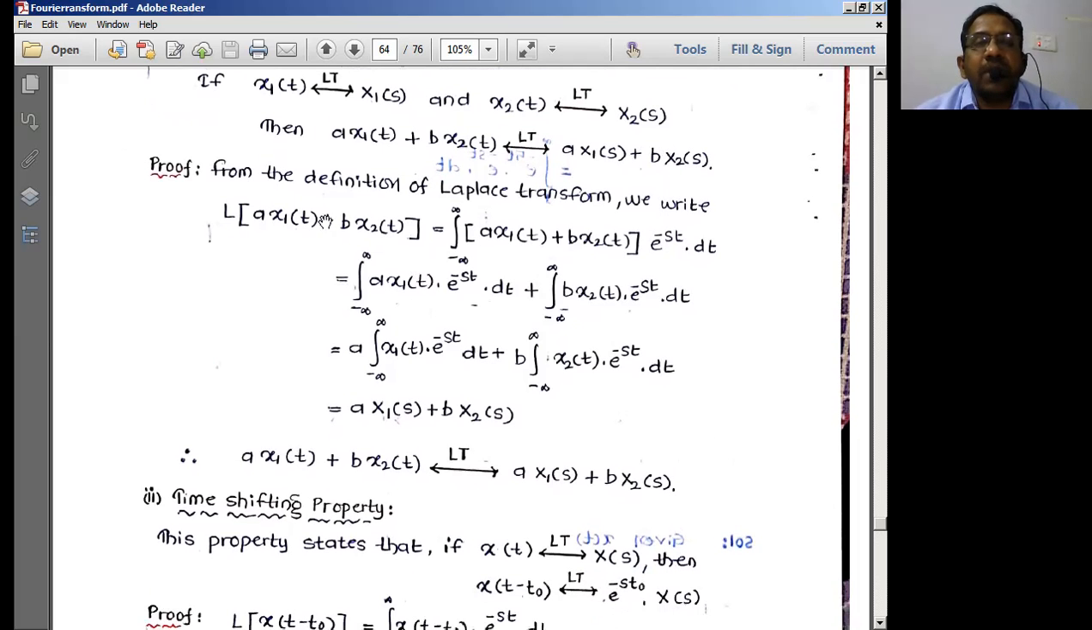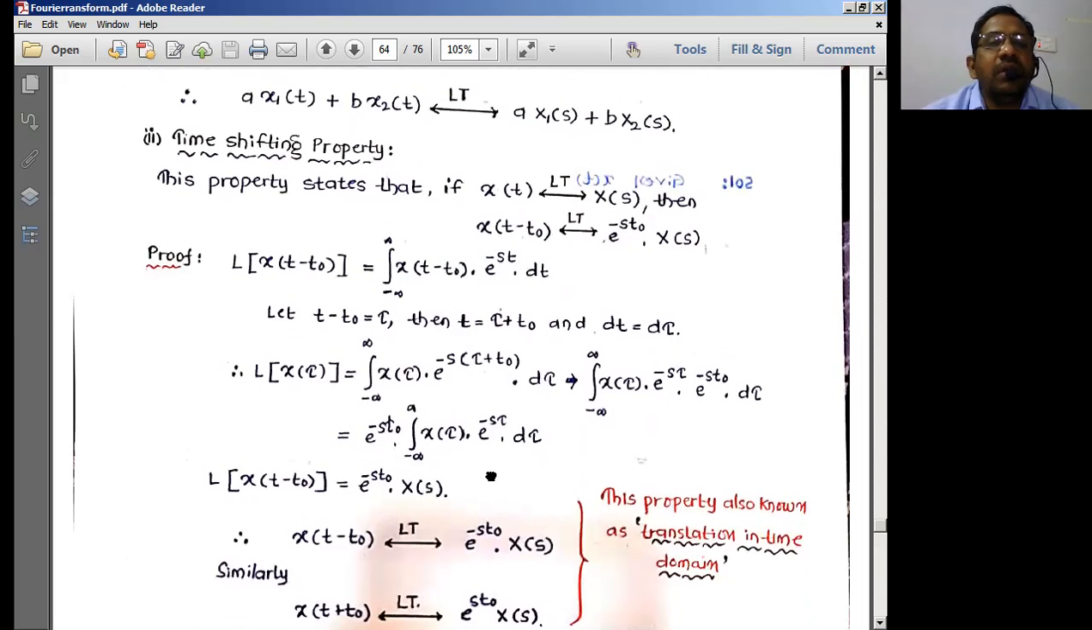Let us find the Laplace transform of the overall function now. I can separate out the Laplace transforms of the individual terms x1 of t and x2 of t, and since a and b are constants, I simply take them outside. Finally I can write a times the integral of x1 of t e power minus st dt, plus b times the integral of x2 of t e power minus st dt. This is the Laplace transform of x1 of t, represented as x1 of s, and this is the Laplace transform x2 of s. Hence this equation holds good. This is called the linearity property.